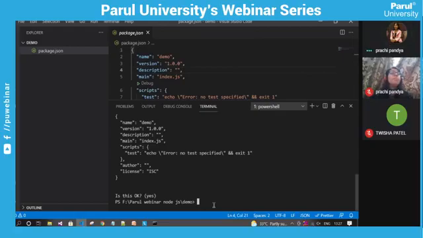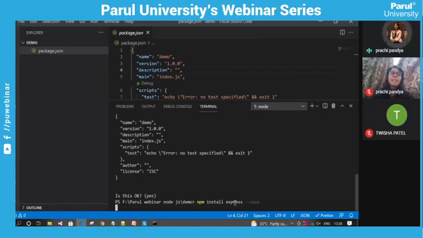So now, as I already told you, for using some extra packages, we need to install those packages. We can install the Express package by writing this command: npm install express --save. The Node Package Manager will install the Express package.